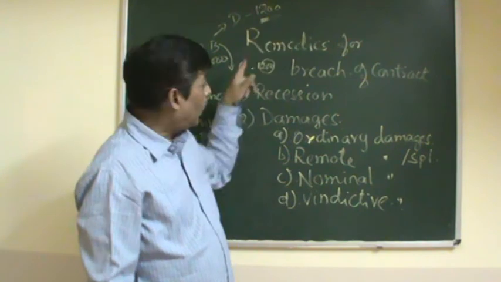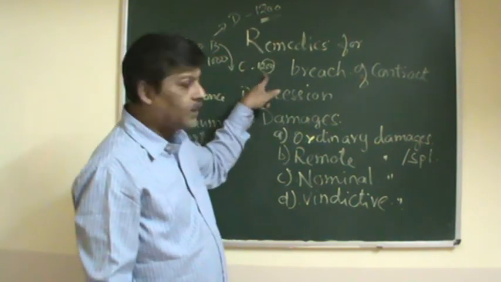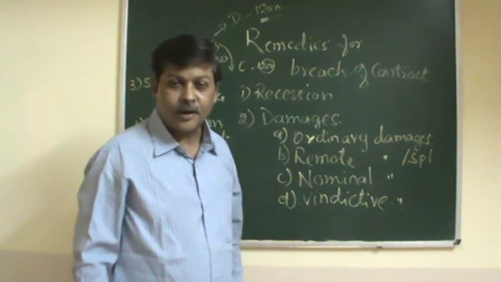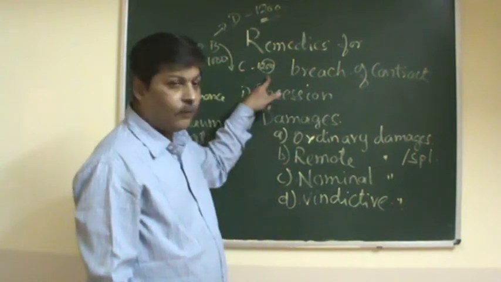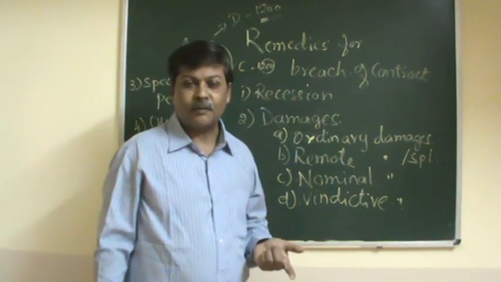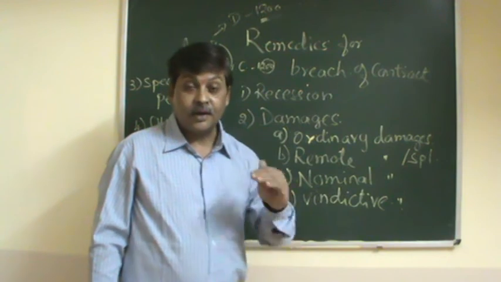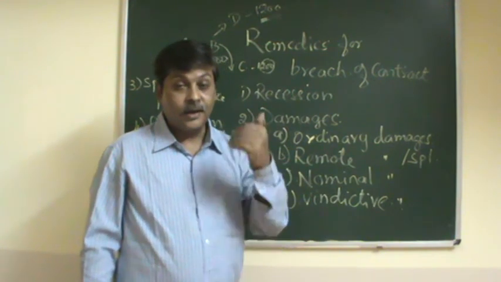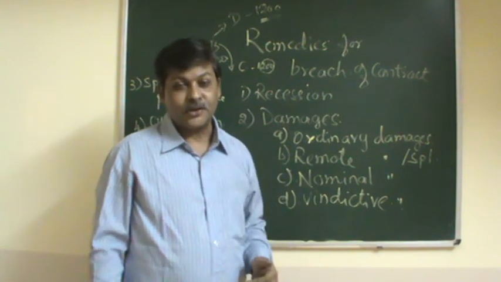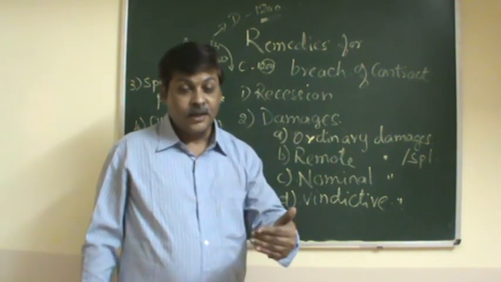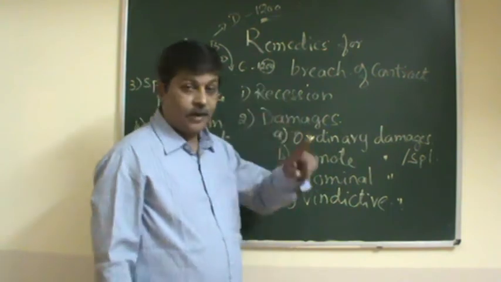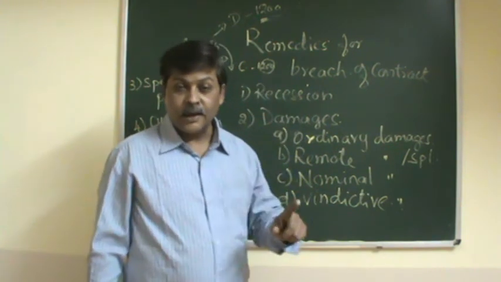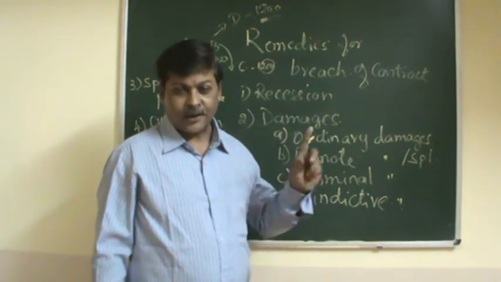If he had taken it from A and sold it to C, he would have got a profit of 200. Now if he sells it only for 1200, he cannot get that profit of 200. That 200 is the special damage, which was made clear at the time the contract was made.